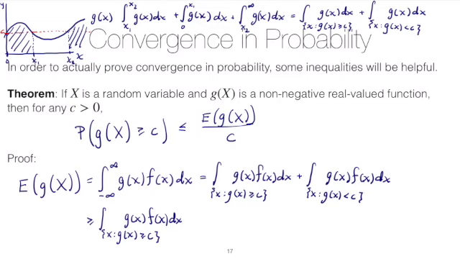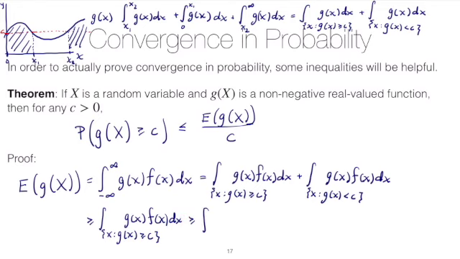And then the next thing that we'll notice is that, well, if g of x is greater than or equal to c, right, that's the region that we're looking at, then we could actually replace g of x with just c, and the result would be greater than or equal to what we have here. So we're going to take g of x and replace it with c, and that will be a legal move as long as we keep this greater than or equal to sign here.